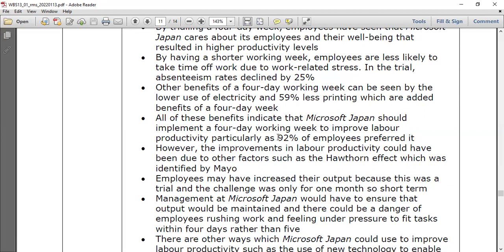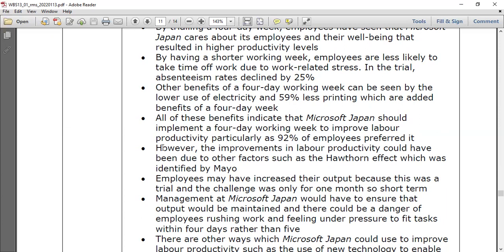So all of these benefits indicate that Microsoft Japan should implement a 4-day working week to improve labor productivity, particularly as 92% of employees preferred it. That's why implementing a 4-day working week is very important, to improve the labor productivity, particularly as 92% of employees preferred it.